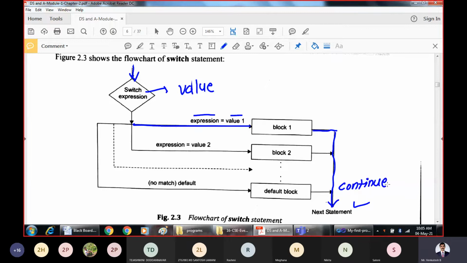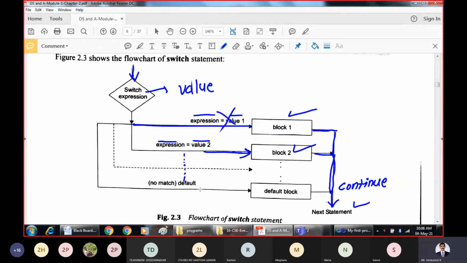We will continue with the next statement in the program. That means if the expression is equal to value 1, then we will execute only one block. The remaining blocks, block 2, 3, up to default, will be skipped. And assume this is not matching, then we will compare the expression value with value 2. If this is matching, then we will execute block 2. Then again continue with the execution.